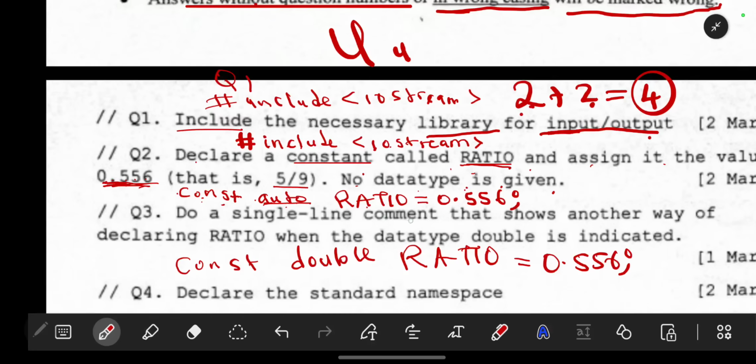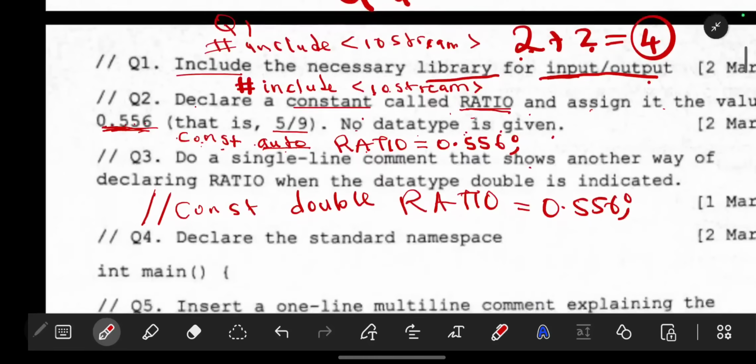Now they want a single line comment. So how do we execute a comment? You just put these two. So this is how you make a comment like that. Now what it means is that single line comment, it means you do this. We are going to use another way of a comment, but for now, single line, we are using this like that. Just you doing this, your C++ will not execute this, but it is something that tells the one who is looking at your program what you want to do.